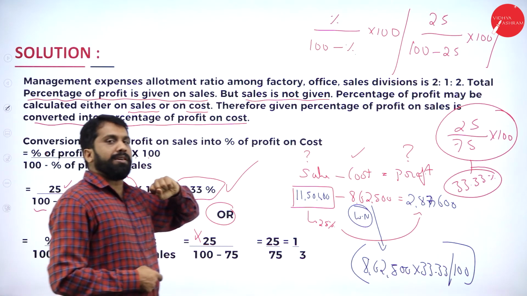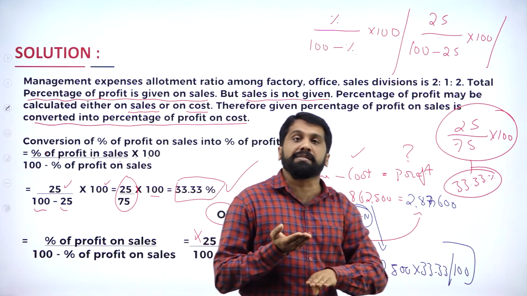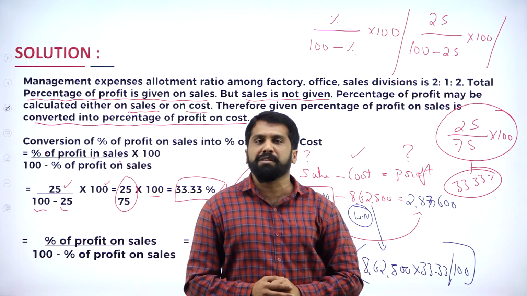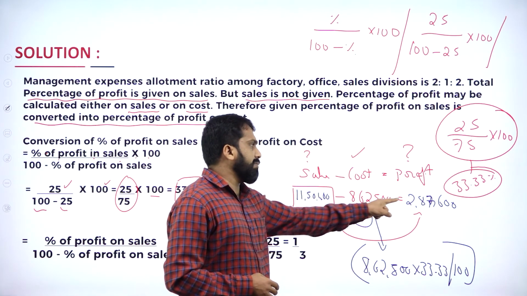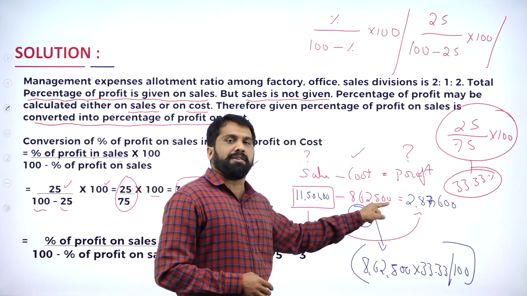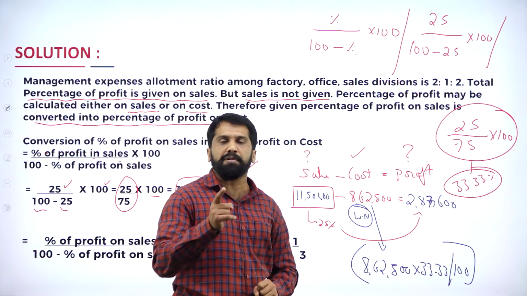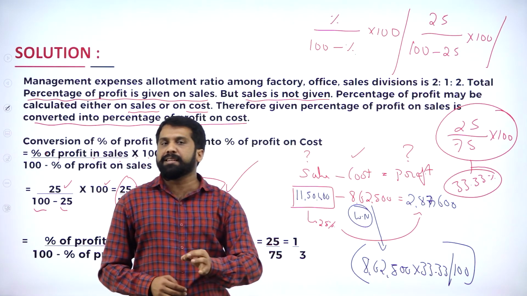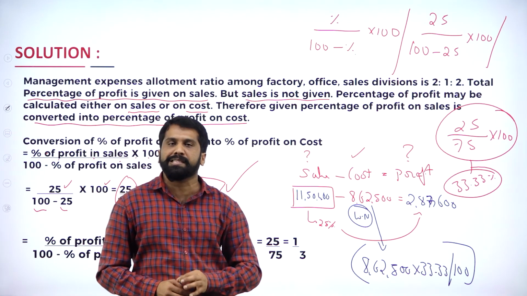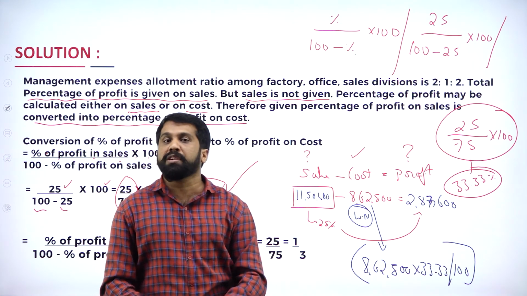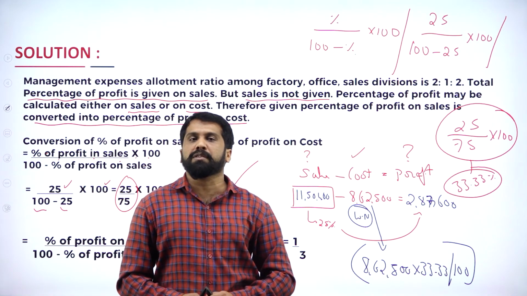Now, once you convert, you get higher percentage. That higher percentage will be calculated on cost. Then you will get profit. Profit plus cost is equal to your sales. Hope you are clear. So, by listening to this, you may understand only 70%, but you need to work out. If you work out, you will understand 100%.